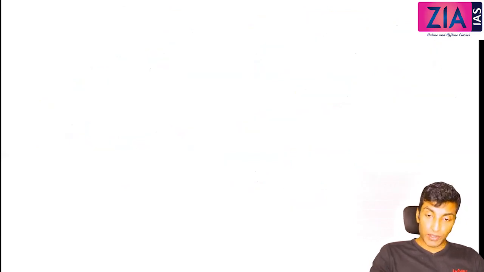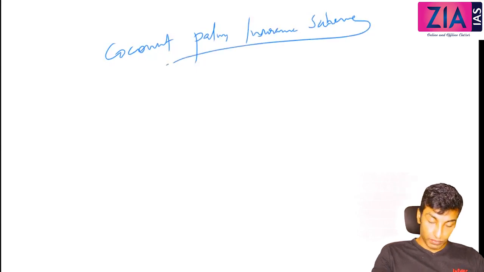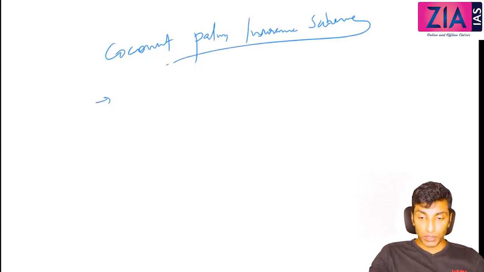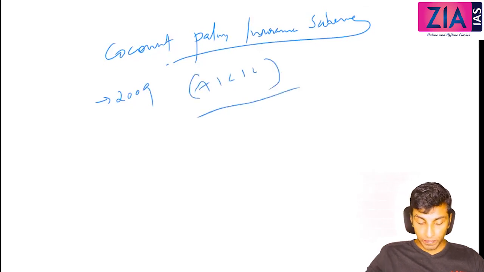Okay, next one, coconut palm insurance scheme, initiated in 2009 by AICIL, Agriculture Insurance Company of India Limited.